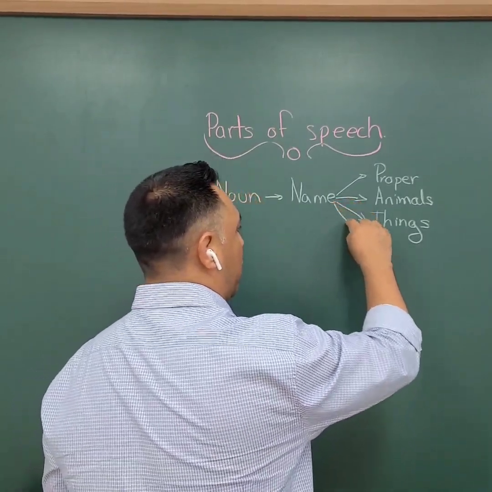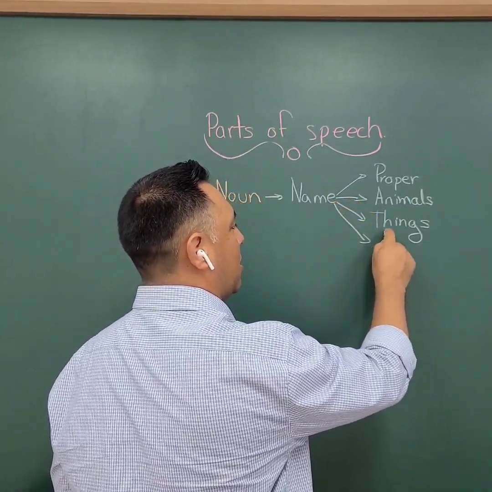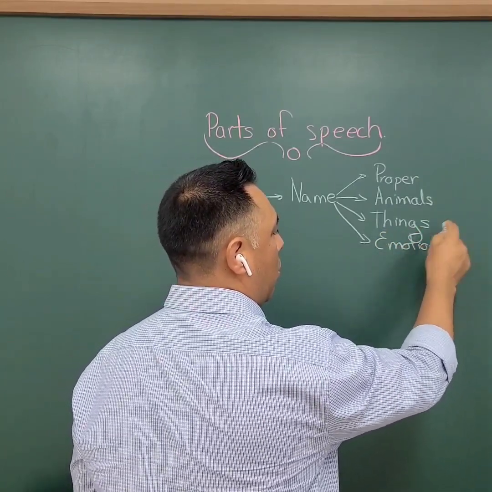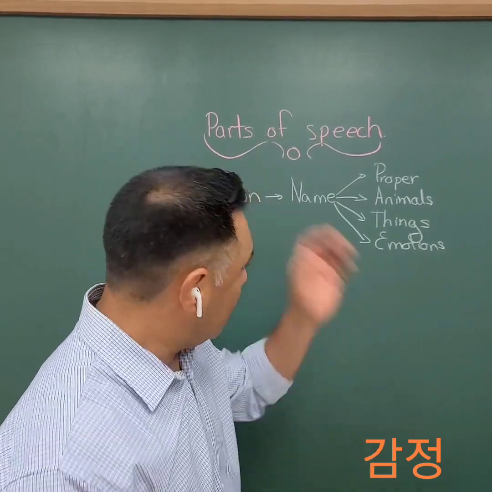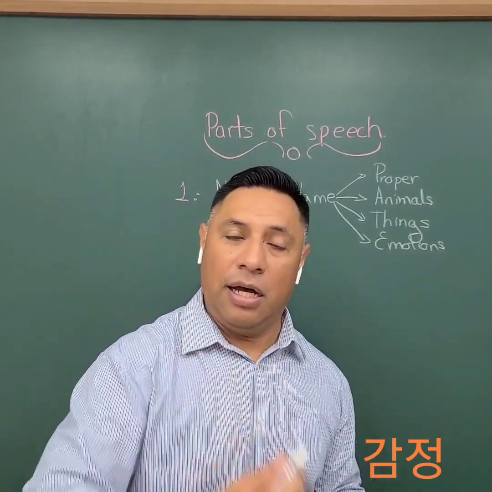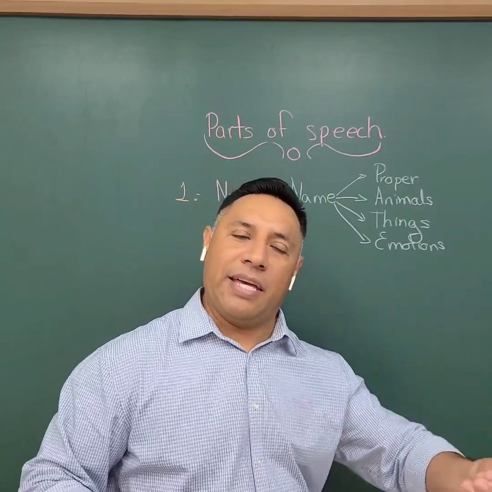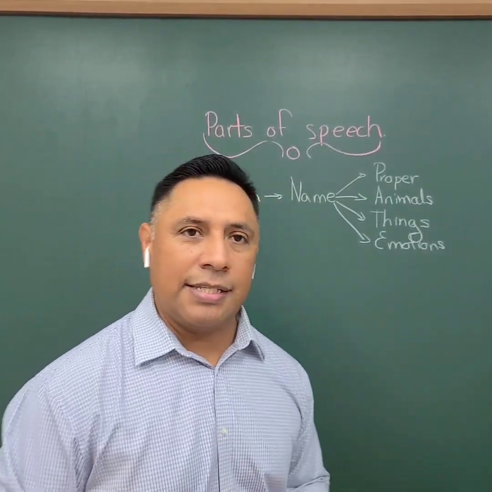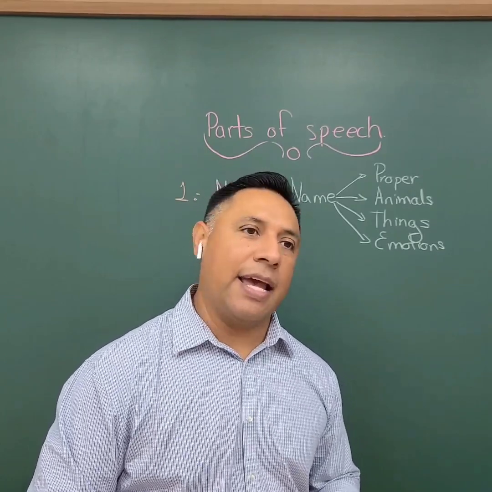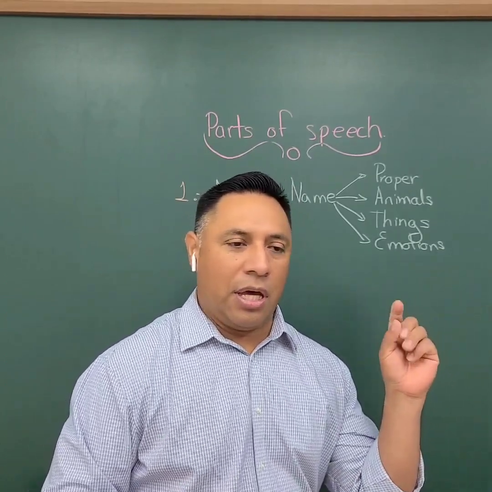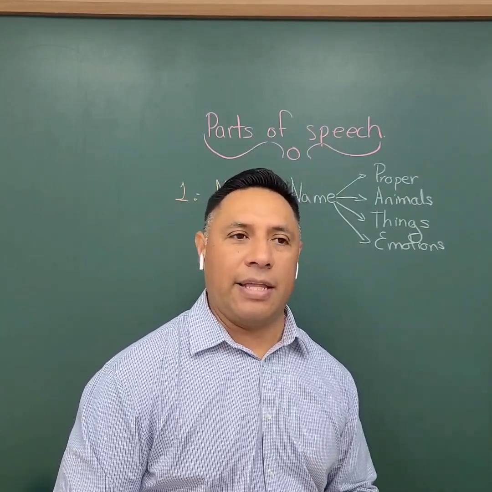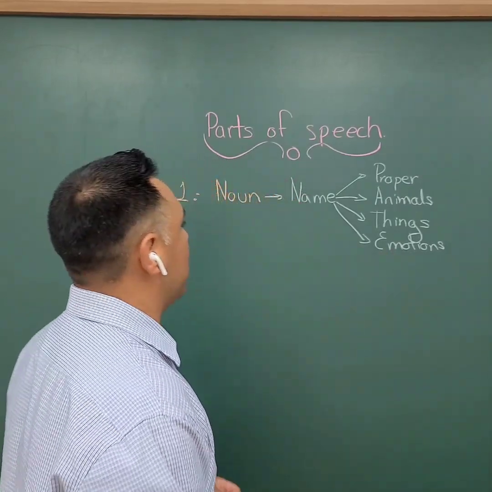And there's something that we usually don't talk about, but it's the emotions or feelings. Emotions/feelings. Like love, okay? So love is also a noun. Sadness, N-E-S-S. We use the suffix N-E-S-S to make a noun. Okay, so anyways, emotions like those.